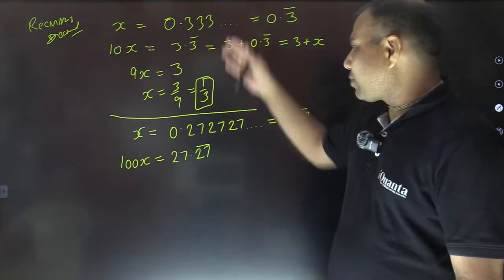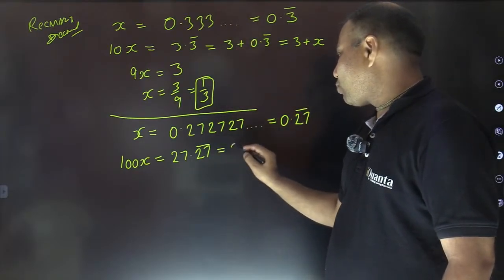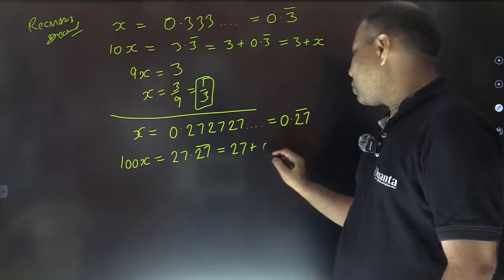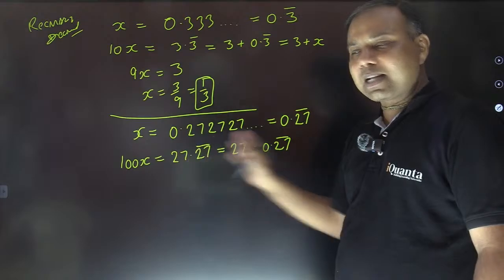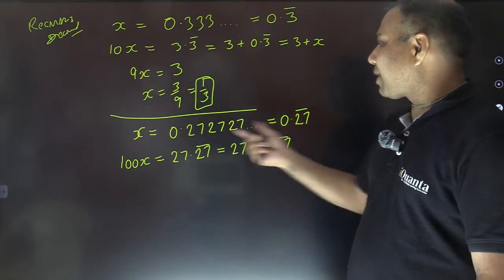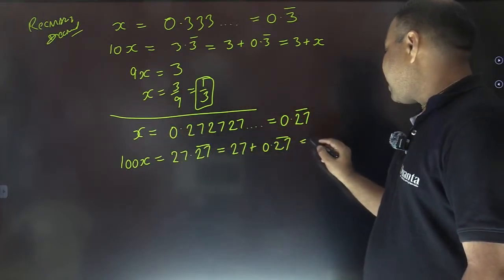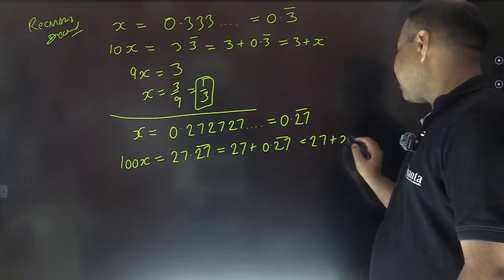Just separating out as I did earlier, this is equal to 27 plus 0.27 bar. I've just separated the decimal part and the integral part. And this 0.27 bar was our x only. So this is 27 plus x.